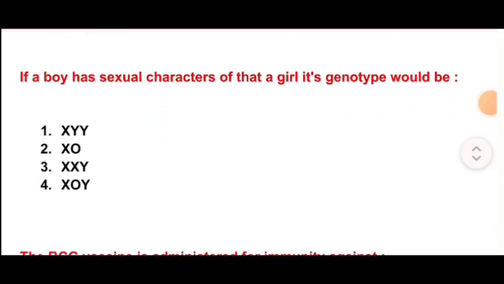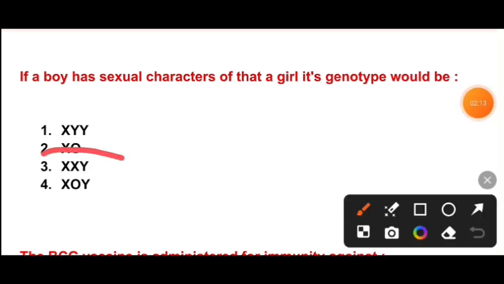Next question is, if a boy has sexual characters of that of a girl, its genotype would be XYY, XO, XXY, XOY. So the correct option is option number C, XXY. If a boy has sexual characters of that of a girl, its genotype would be XXY.